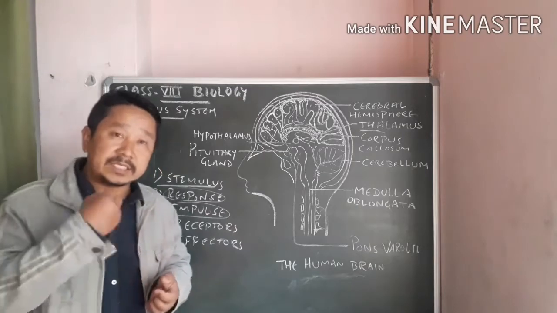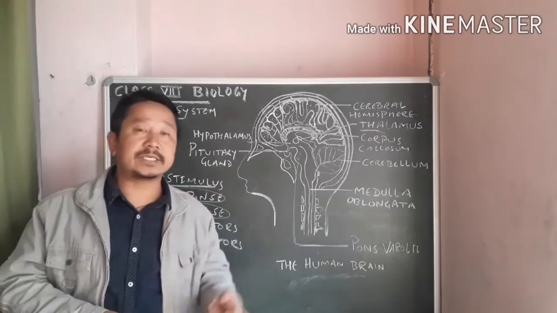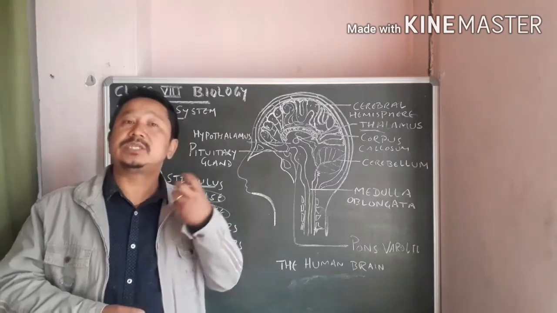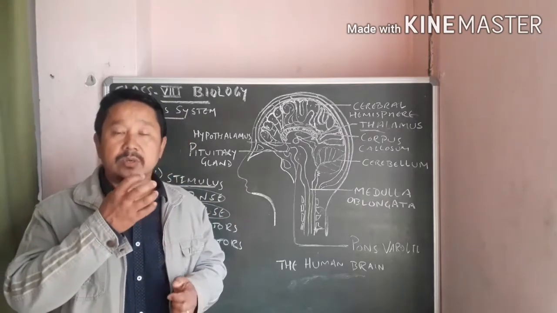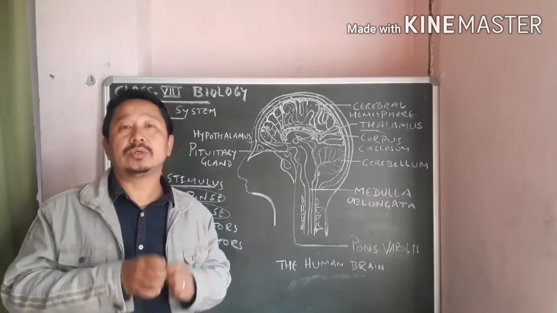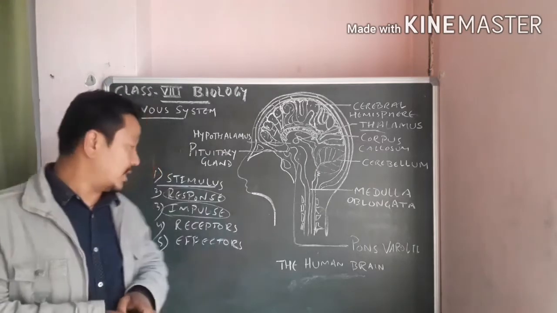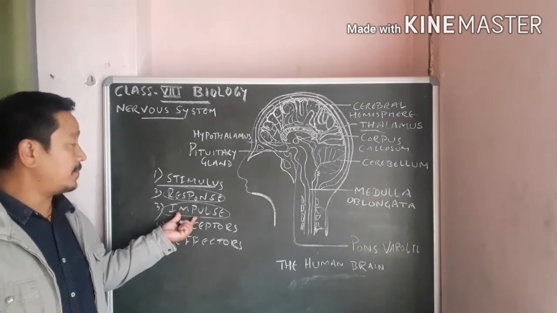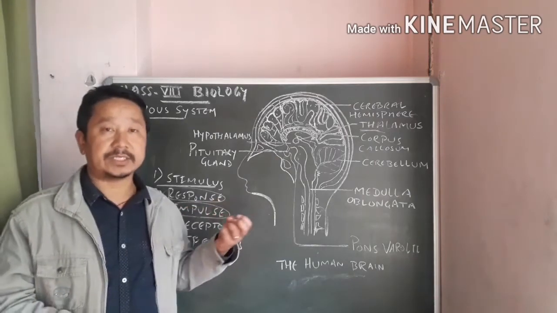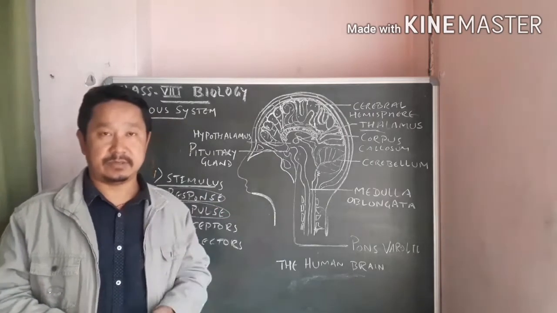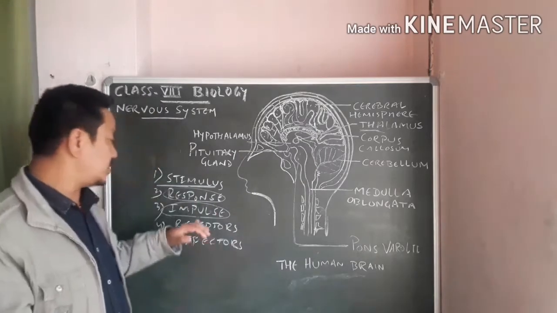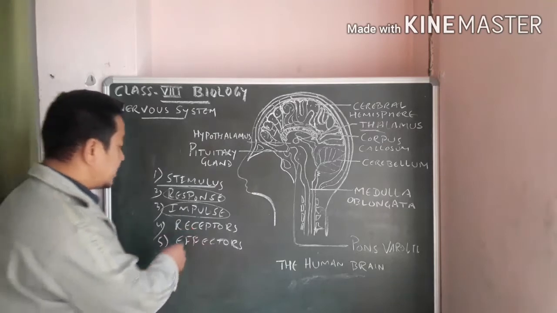So that will be changed into an electrical wave, or into the stimulation which passes through the nerve. So that is your impulse. That time it is called impulse. It is a stimulation, a sensation passing through the nerve. It is your impulse. Then your receptors.